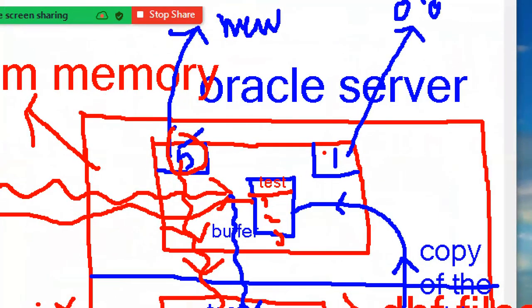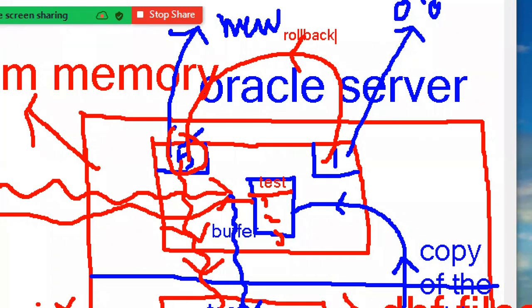But what happened here? Whenever we use the rollback command, observe here, this old value is there, 1 only. This old value is automatically transferred into the new value place. This is called rollback. That's why rollback is nothing but undoing the transaction from memory. Rollback means undo the transaction from memory. The old value is transferred into this new value place.